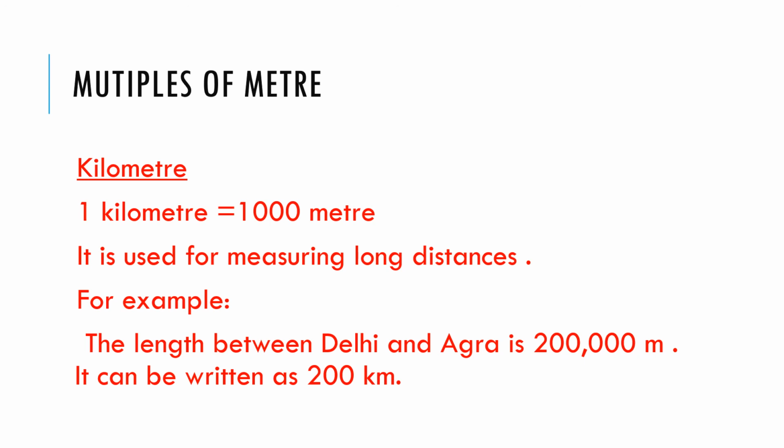We use this for measuring long distances, like the distance between two cities, two states. The length between Delhi and Agra is given as 200,000 meter. Since 1,000 meter is 1 kilometer, 200,000 will be 200 kilometer.